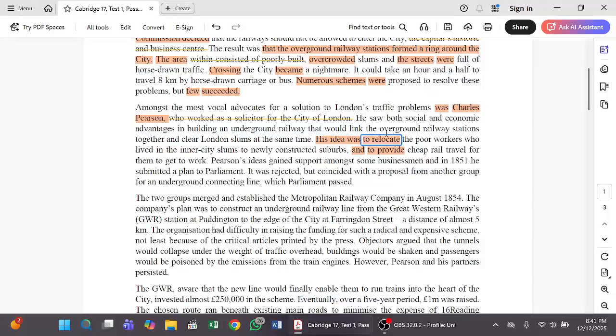So his idea was to relocate the poor. His idea was to provide cheap rail travel for them to get to work.